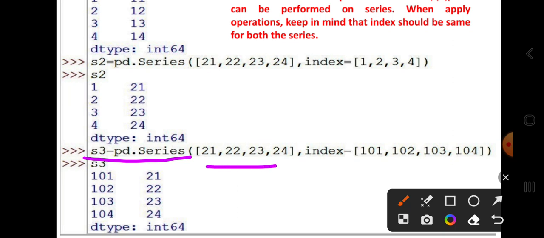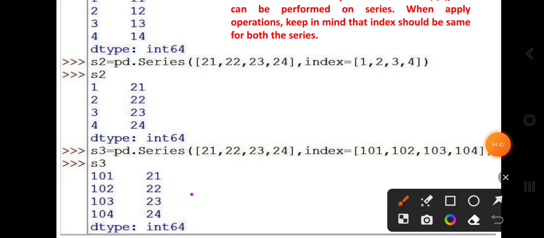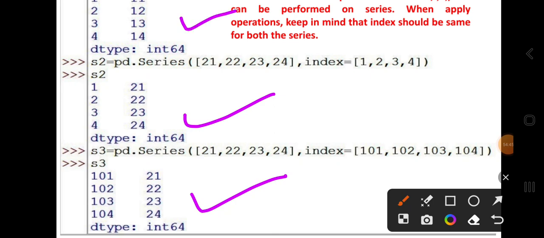Values 21, 22, 23, 24 and the indexing is this. Here three series are created, S3, S2 and S1.